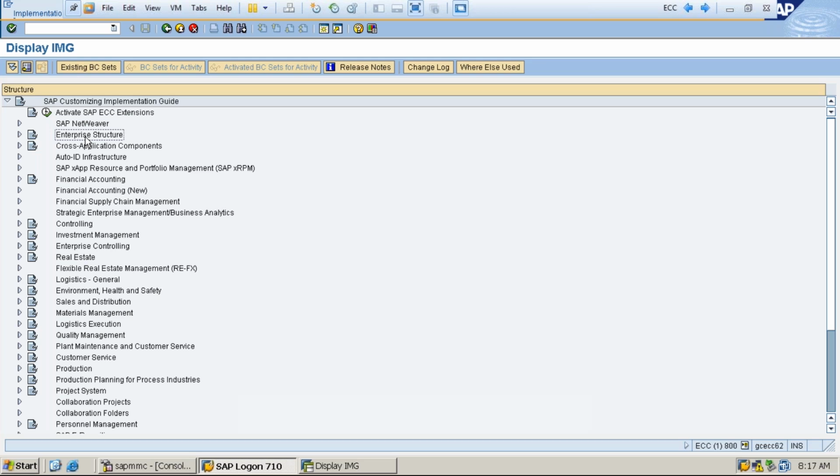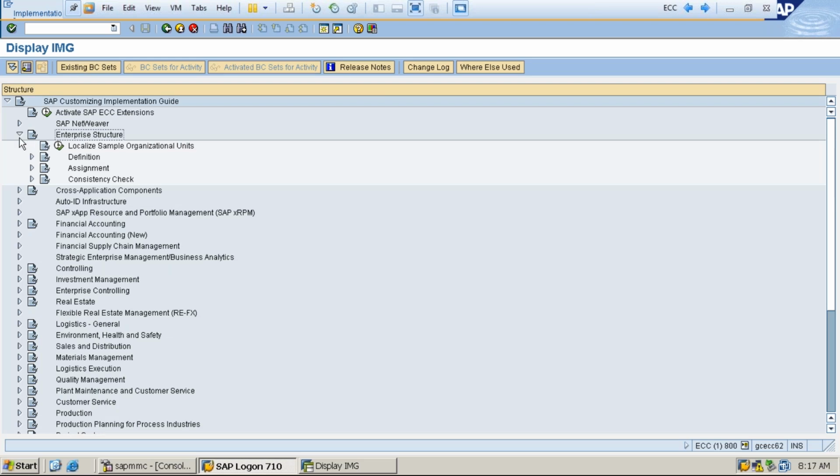So in SAP, any creation we call a definition. Now we are defining here the company code. That means we have to create a company code, create a sales organization, create a distribution channel. The creation we call a definition. Let's expand the enterprise structure.